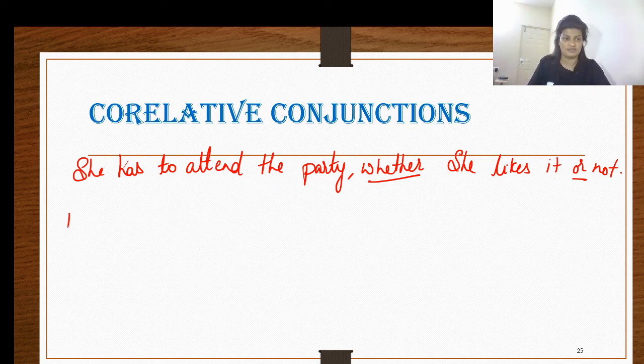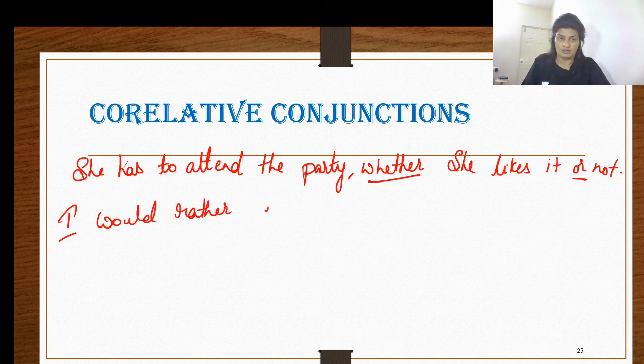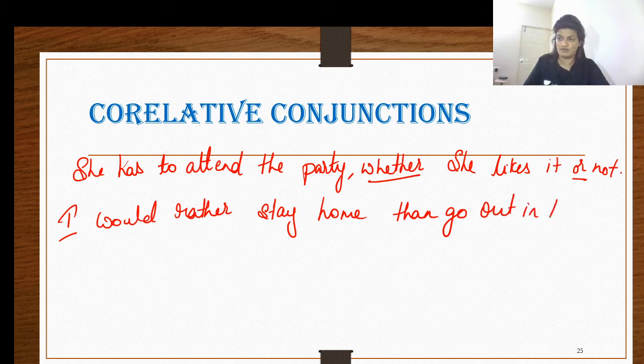Let me give you another example. I would rather stay home than go out in this rain. So here, what are your correlative conjunctions? These are rather and than. I would rather stay home than go out in the rain. So these are your correlative conjunctions.